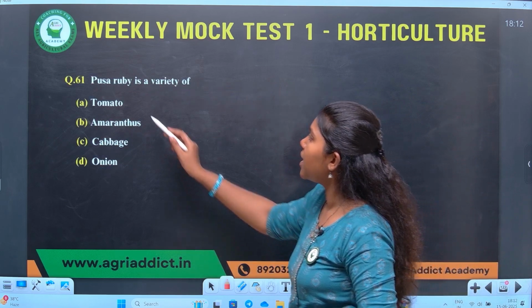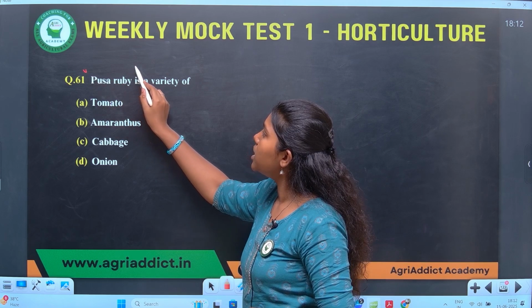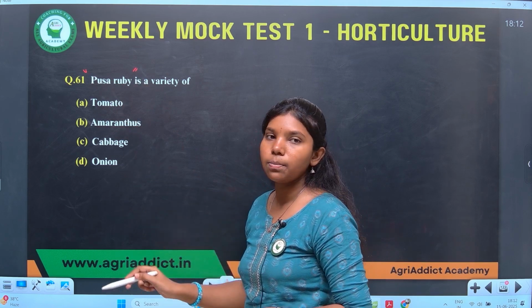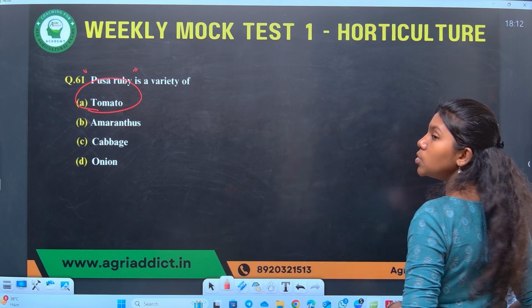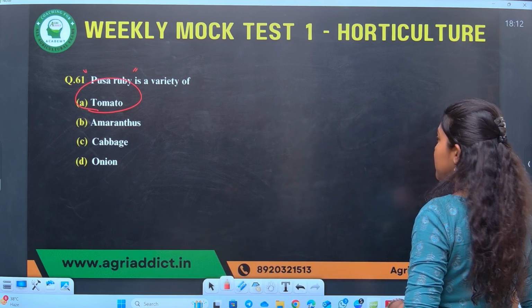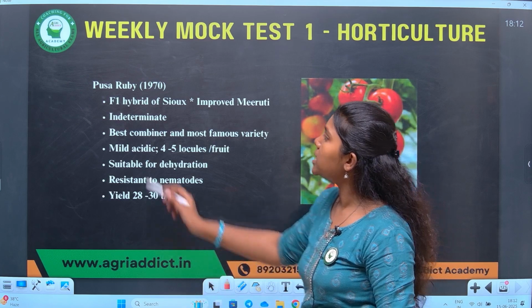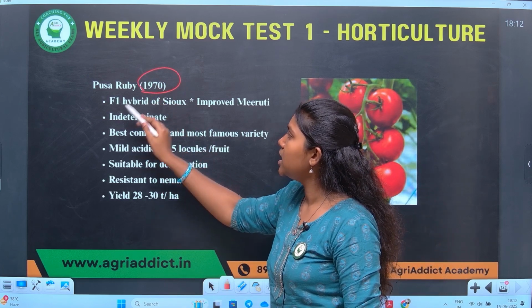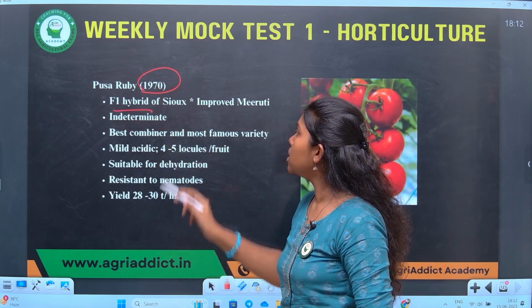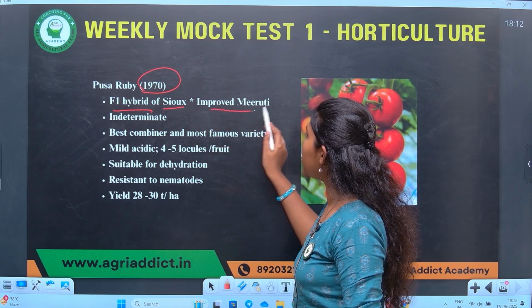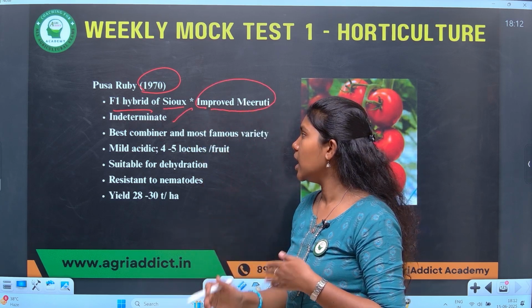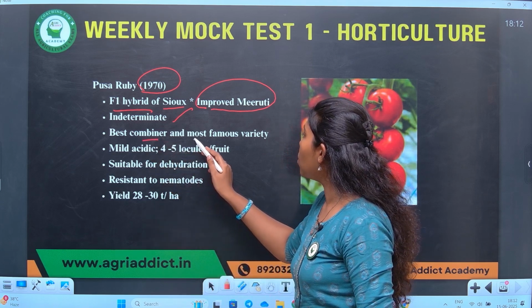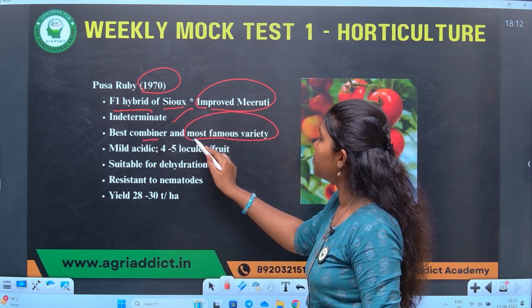Pusa Ruby is a popular variety of one of the vegetable crops, that is tomato. What's the speciality of Pusa Ruby? We'll know in the next slide. Pusa Ruby was released in the year 1970. It is an improved variety. It is indeterminate type, therefore it produces more yield and is the best combiner and most famous variety.